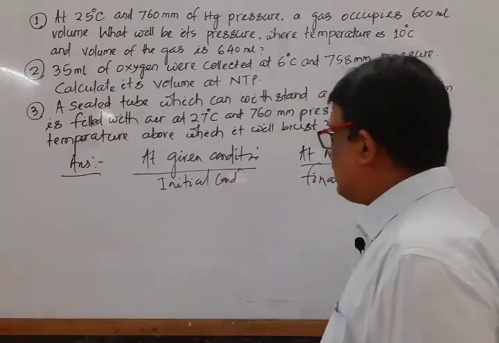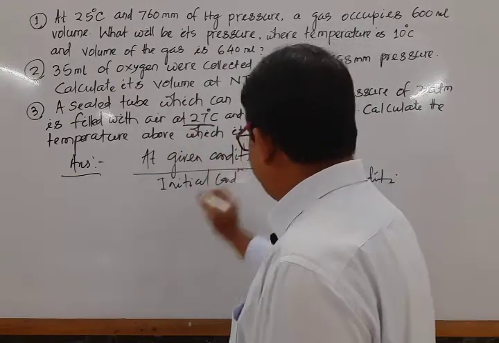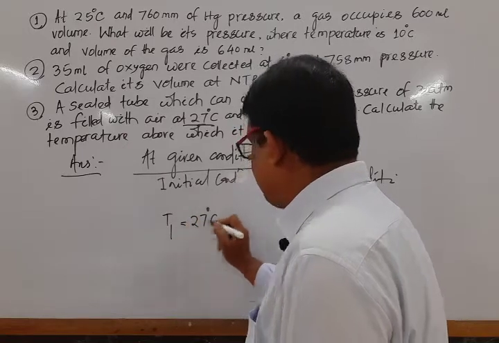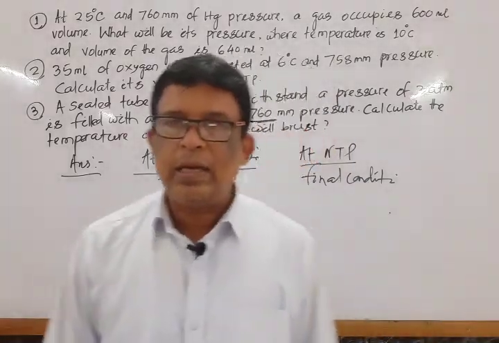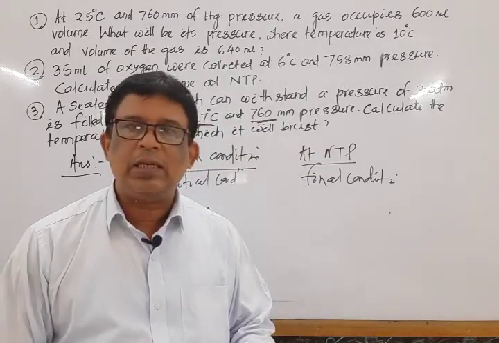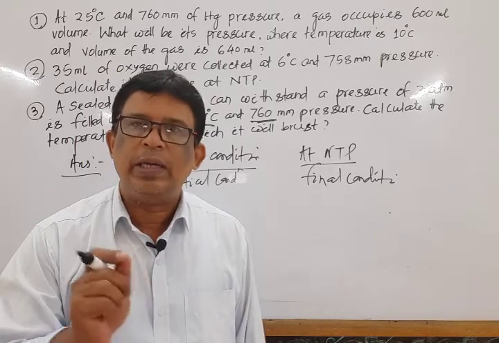Mark that. What are the initial conditions? Temperature and pressure. That is T1 is equal to 27 degrees Celsius. One important thing is that while solving a problem, temperature given in degrees Celsius, we have to change into Kelvin by adding 273.